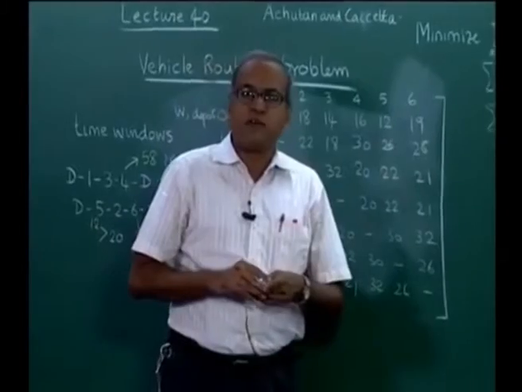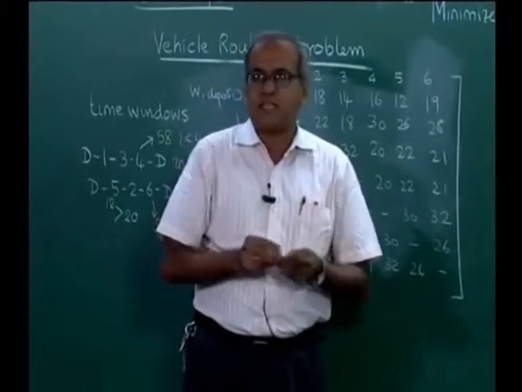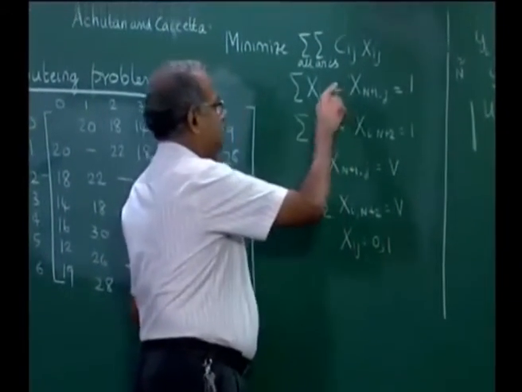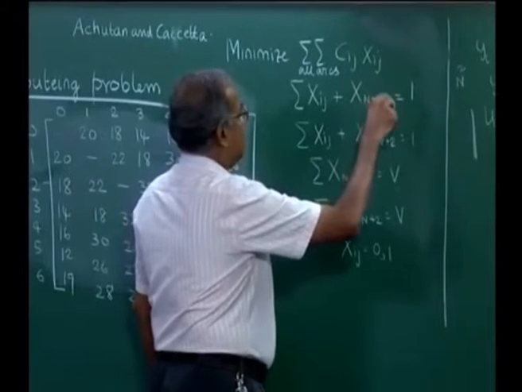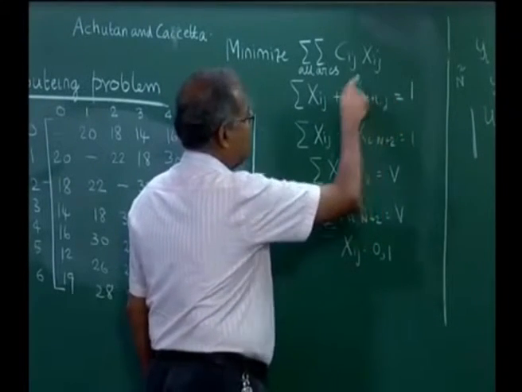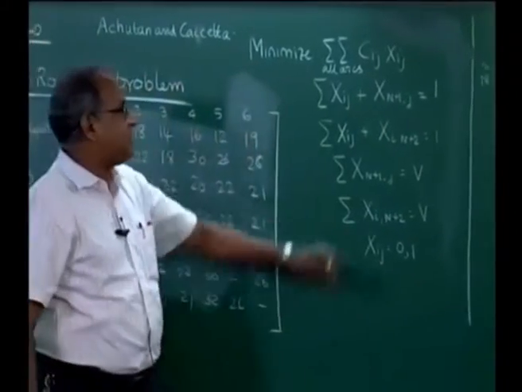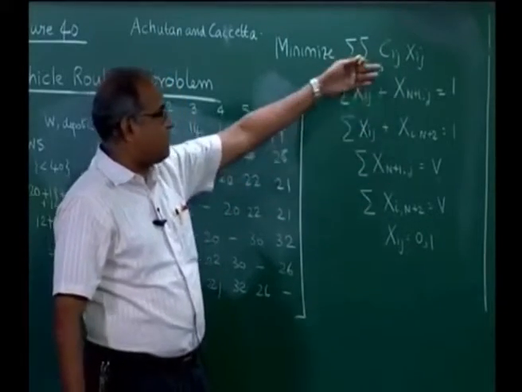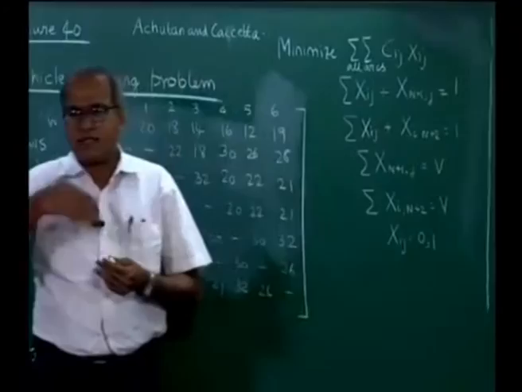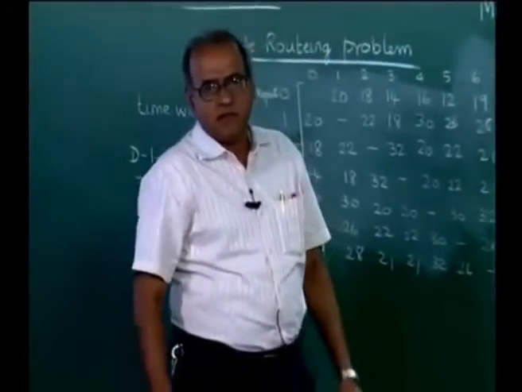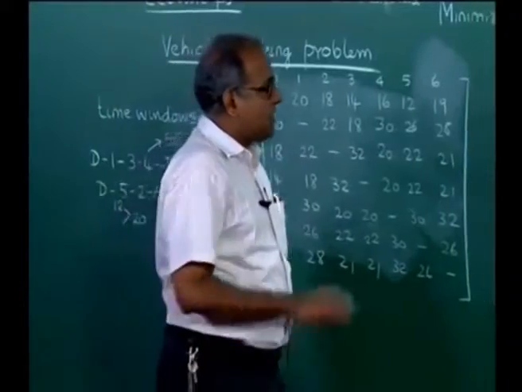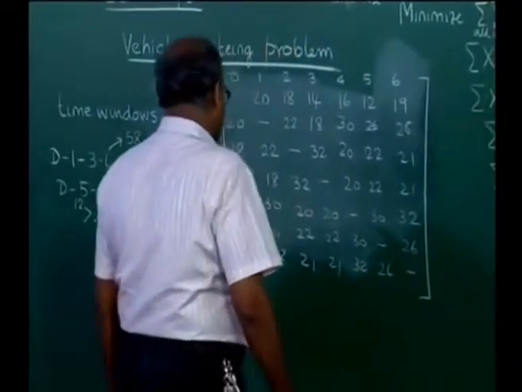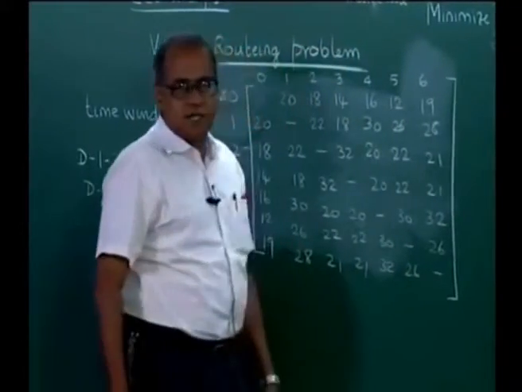Now, as I said, all this is possible if we have solvers which can solve this problem for us. If we have a situation where we have about 50 or 60 customers, then if we have 50 customers, we are talking of the order of 50 square, which is 2500 variables, and then we also have another 50 plus 50 and so on. The problem gets unwieldy and becomes difficult to solve with a large number of customers. So, we then require heuristics or thumb rule based methods to solve, and the most popular heuristic is called the savings based approach.